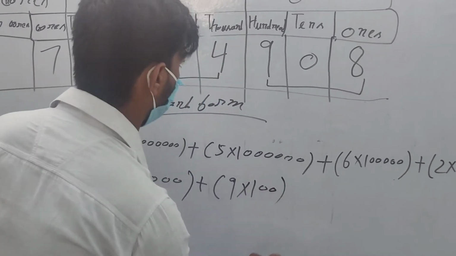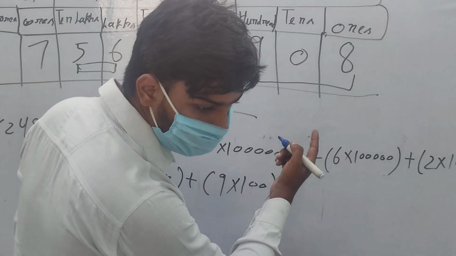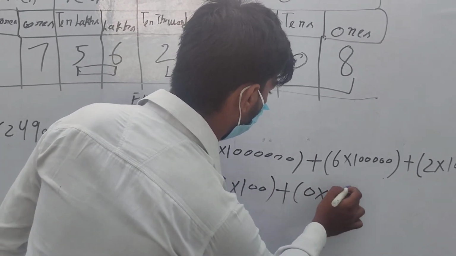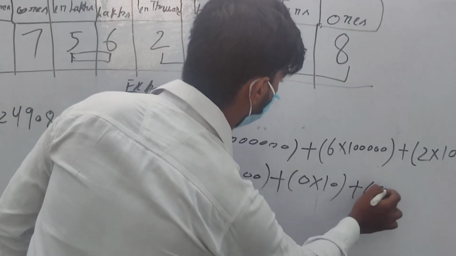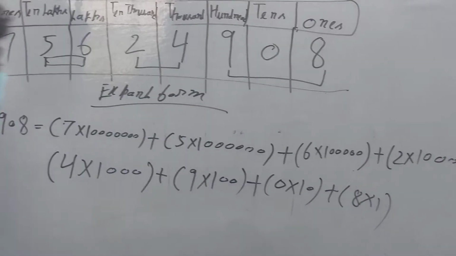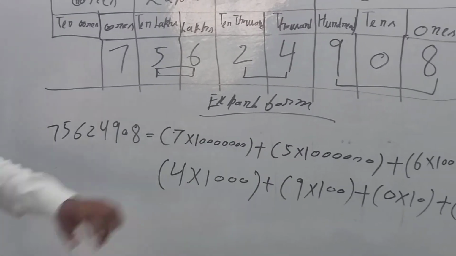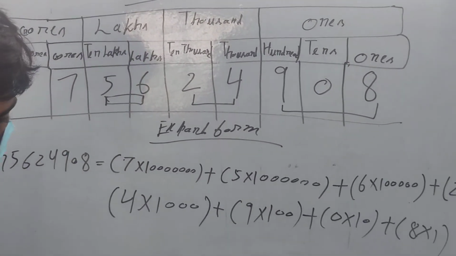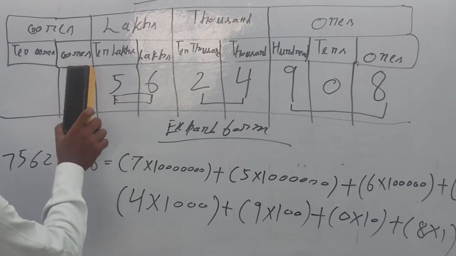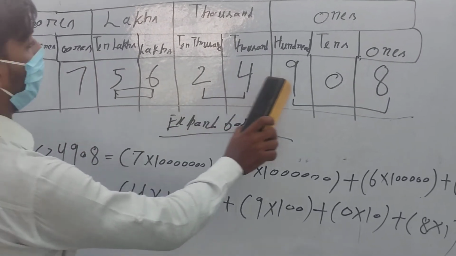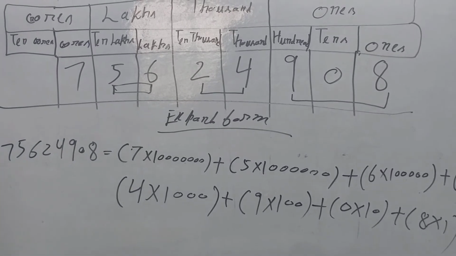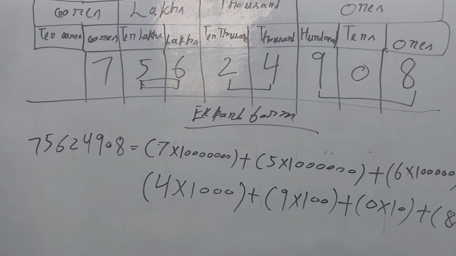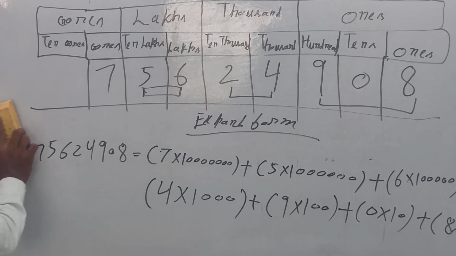Then 0 into 10. After that 8 into 1. This is the expanded form. If the question says write the number in expanded form, we have to do it like this: first take the digit, then the remaining places as zeros, and multiply. This is the expanded form. Note it down.